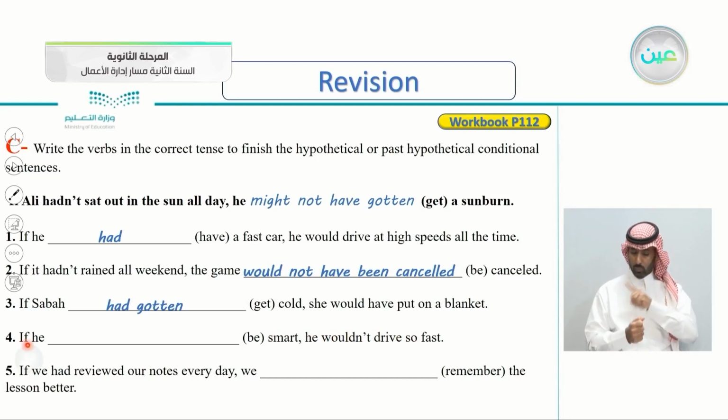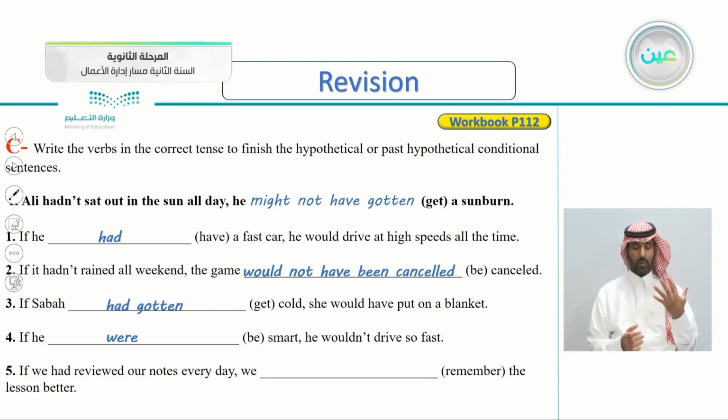Number four again, if he, and here the verb is be smart, he wouldn't drive so fast. So what's the correct answer here? Let's check the answer together. If he were smart, we said were because it's in the if clause. If he were smart, he wouldn't drive so fast. Is he smart? No. If he were smart, he wouldn't drive so fast.